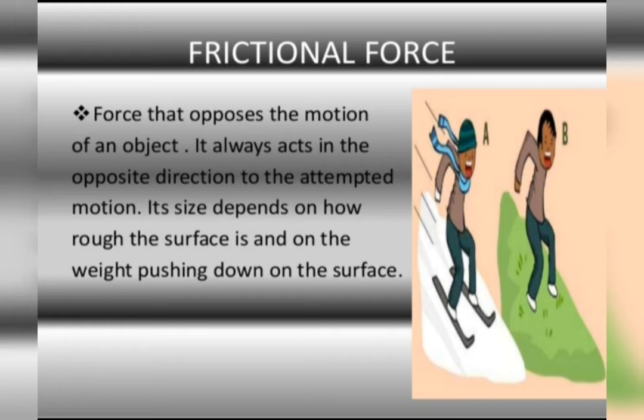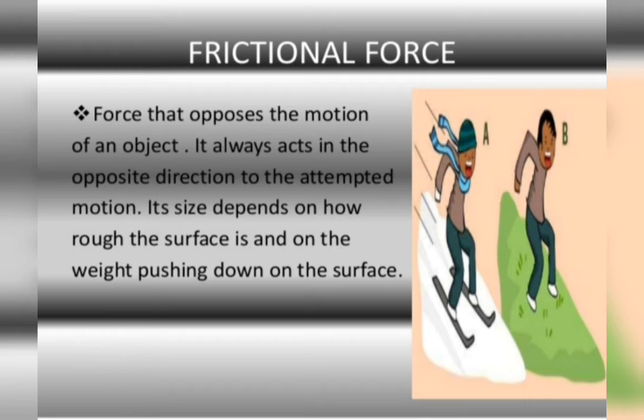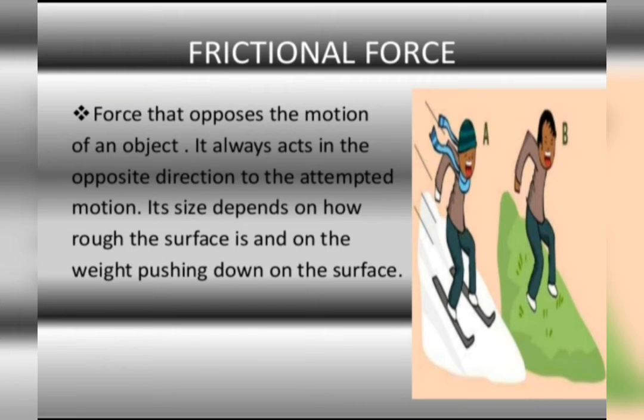So the force is there, and that force is exerted by the ground on that moving ball. And this force, which opposes the motion of the ball on the ground, is known as frictional force. So the force which always opposes the motion of one body over another body is called frictional force or friction.